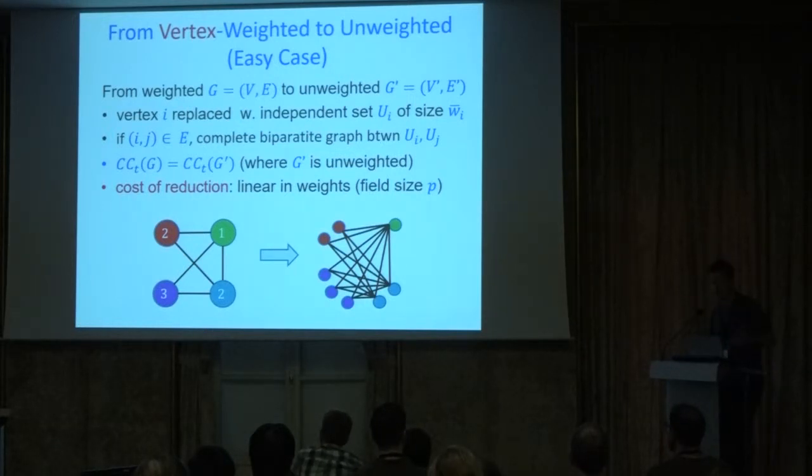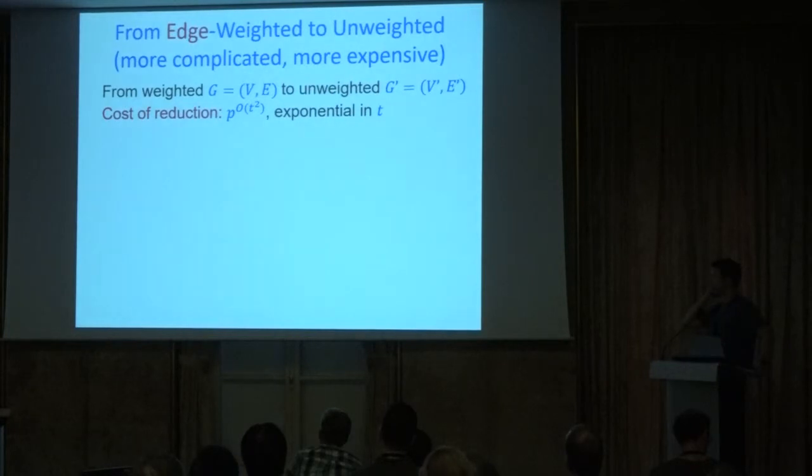So in particular, this means that in all of our reductions, we need to work with very small weights or very small finite fields. And we can do that. I won't get into it in the talk. Okay, so that's the easy reduction. The less easy reduction, which is also significantly more expensive, is going from the edge-weighted variant, the variant where we have these weights on the edges, to unweighted, just vanilla clique counting. In particular, the cost of this reduction is exponential in t.